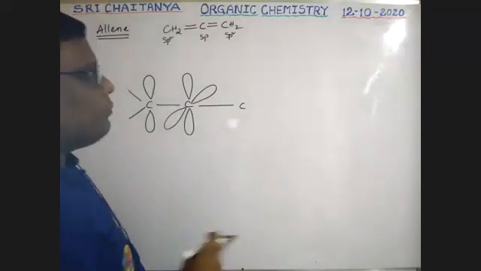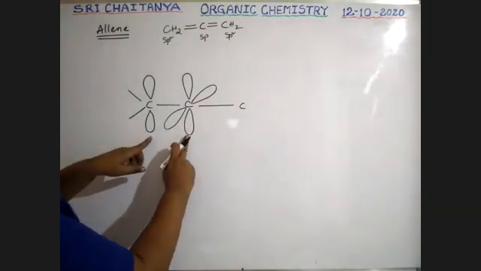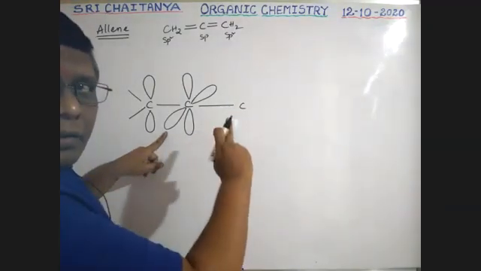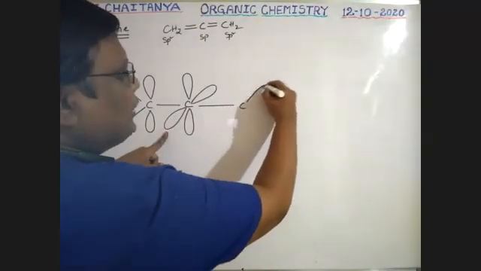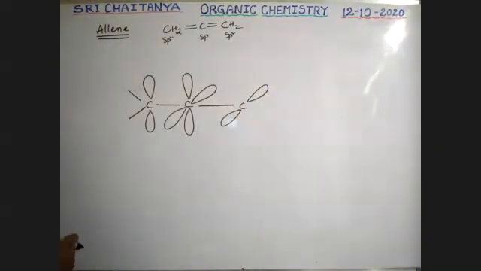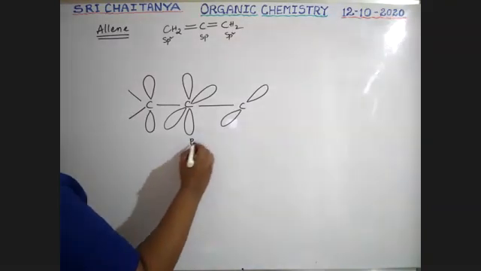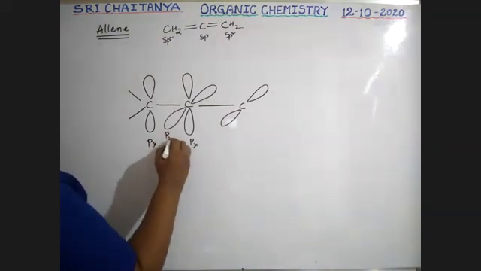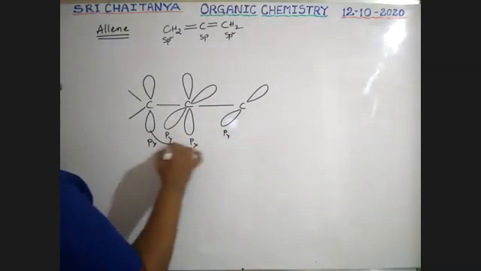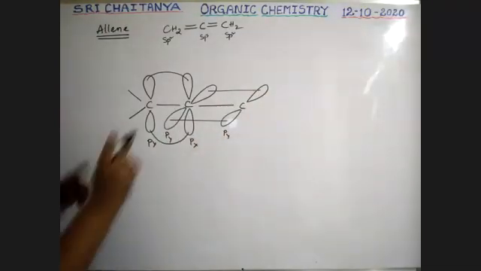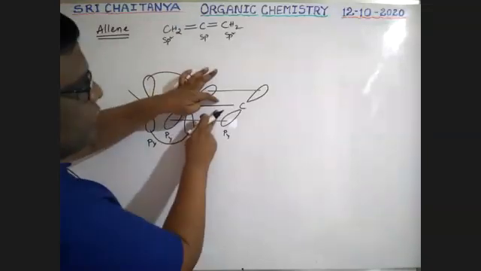Listen carefully, because these two orbitals are in sideways overlapping. This one and this one are sideways overlapping. This should be in the same plane. That's why I'm representing that pure p orbital like this. See here, it is a px. Sorry, it is a py. Let us take it this way. It is px, it is px. It is a py, it is a py. So px and px sideways overlap, py and py sideways overlap. Because of that, a pi bond is possible here, and here also a pi bond is possible.